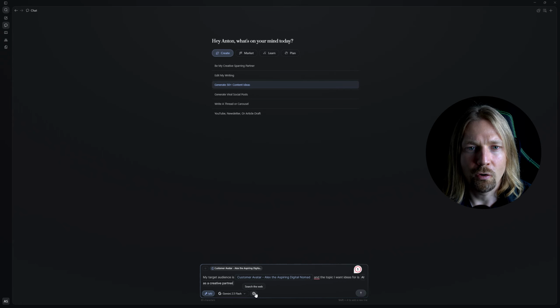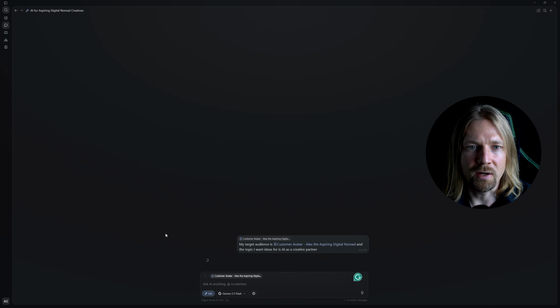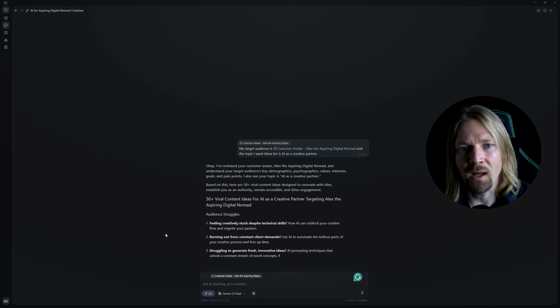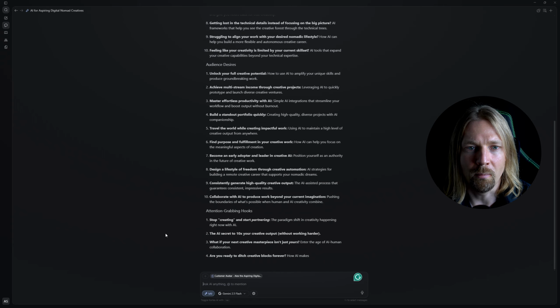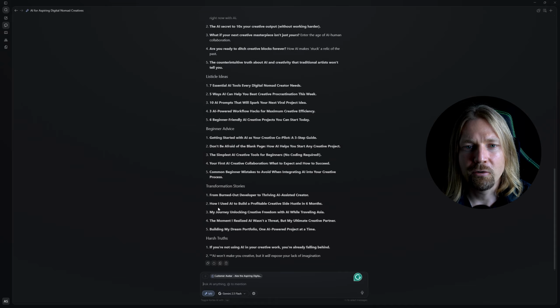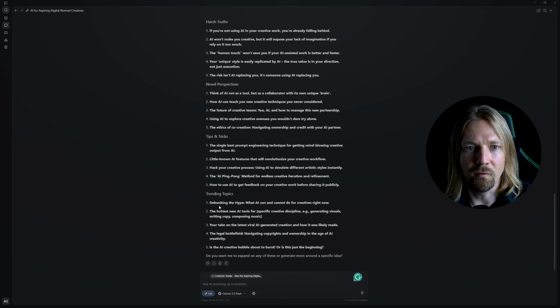You can enable search on the internet here so that it can look for some pain points, for example, news or some information about your potential target audience, and see what it produces. And in general, it starts generating various content ideas, and in total there will be 50 pieces here, so you can already see a huge number. You can go through them. Actually, these are already excellent headlines, and we just did this right before your eyes.